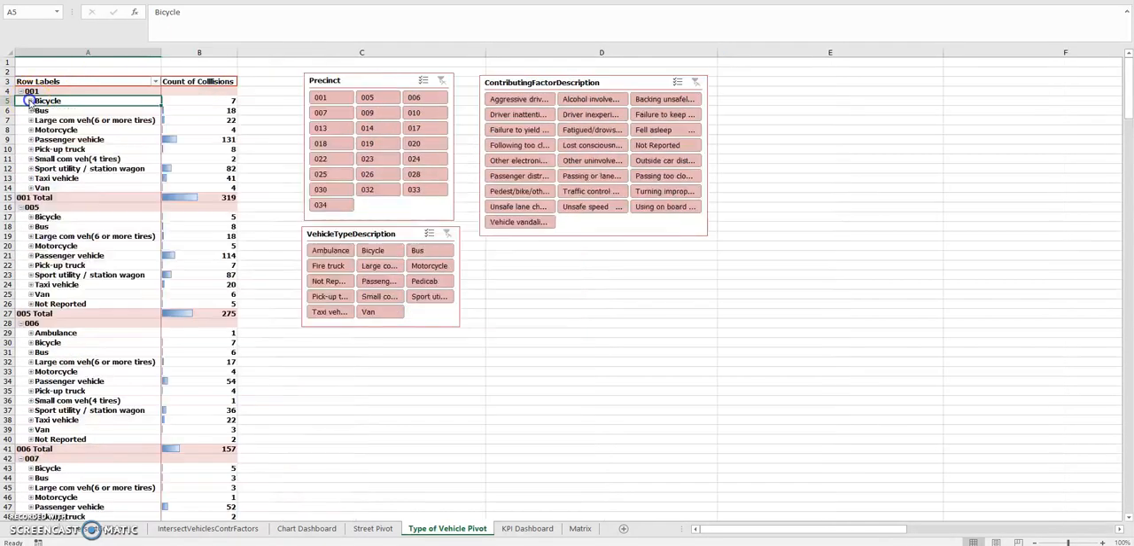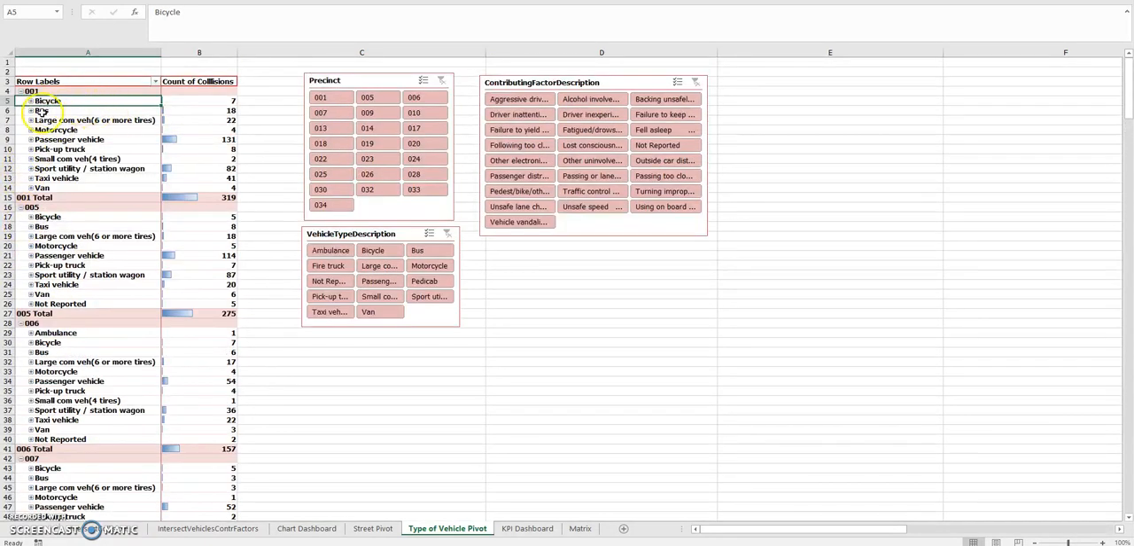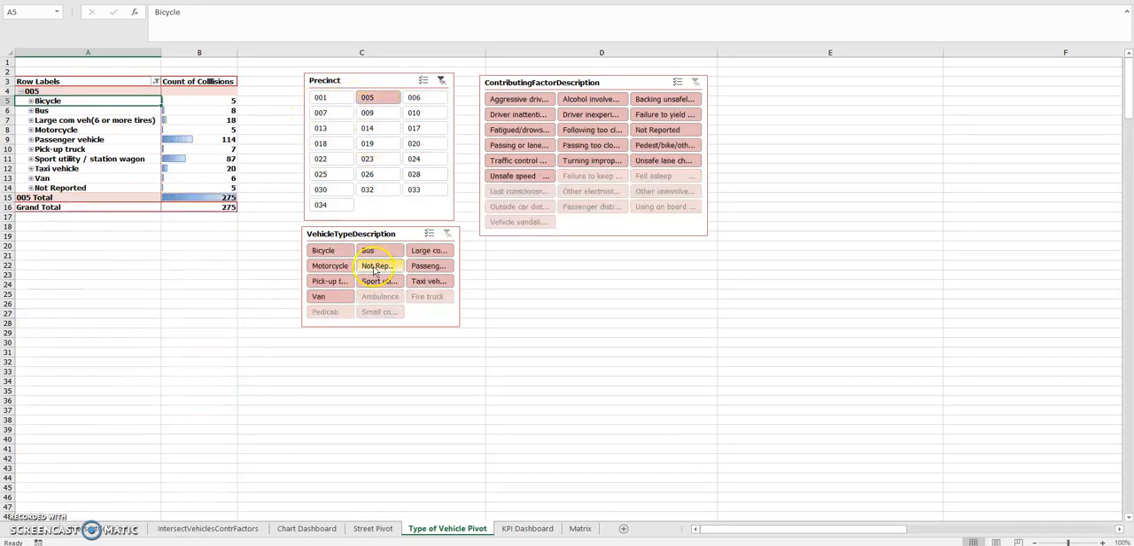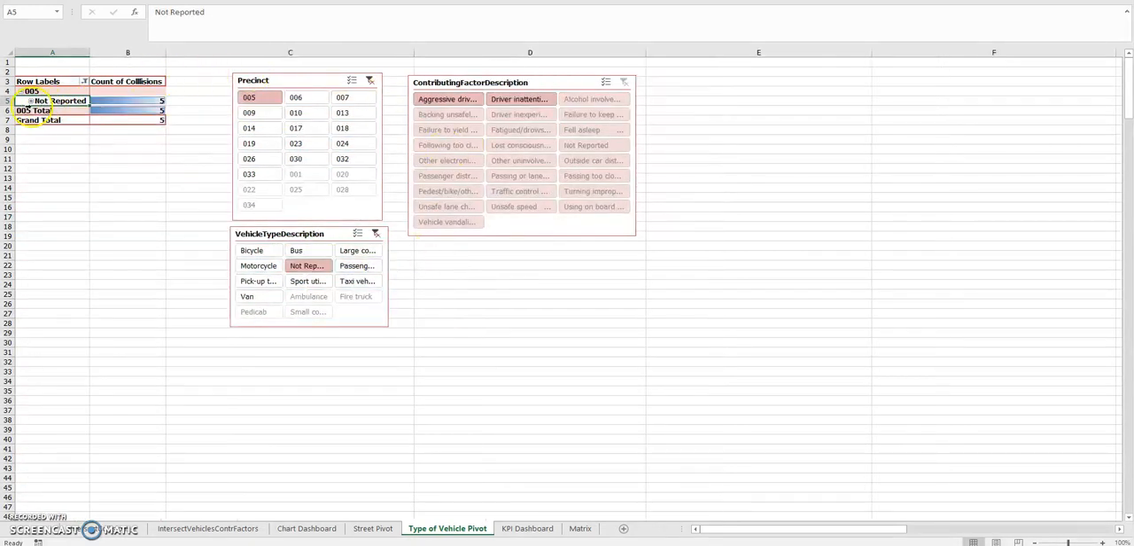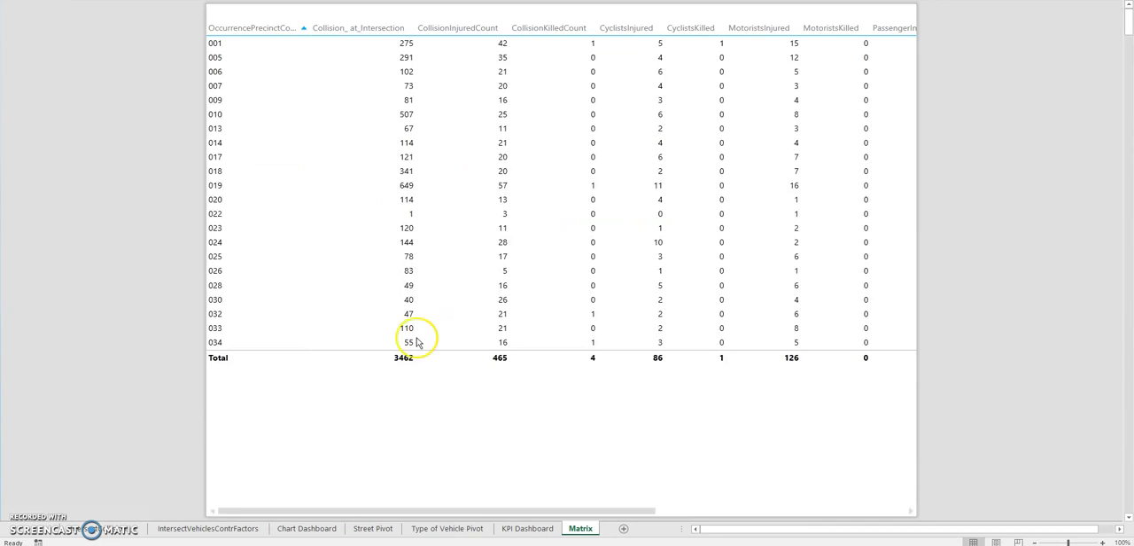The reason I decided to hide all the data here is because it looks much nicer hidden. If everything were open, it would be much bigger and just a mess. So instead, it's much easier to just filter which precinct you're looking for, which vehicle type, and then go from there. There's also a matrix here that, if you want to see all the data available in the worksheet, you can just go through it.